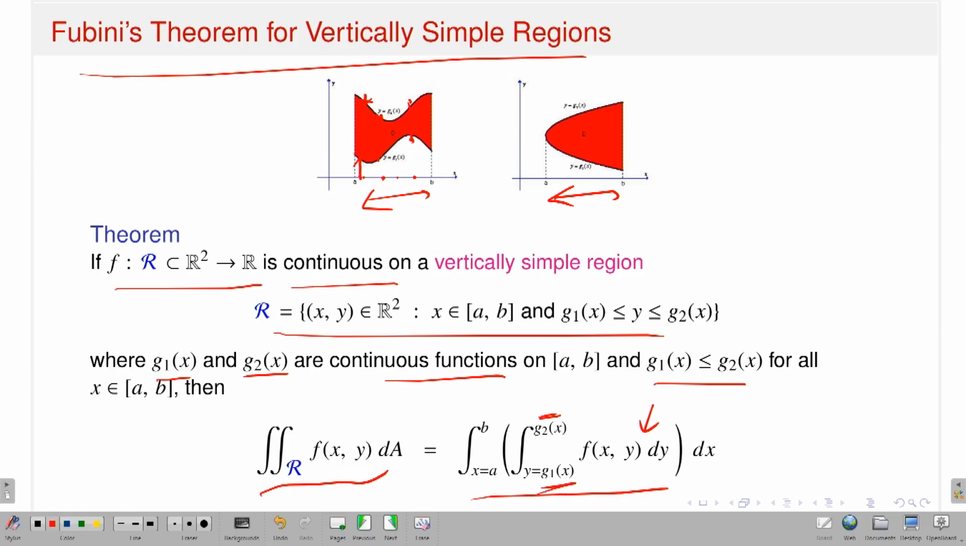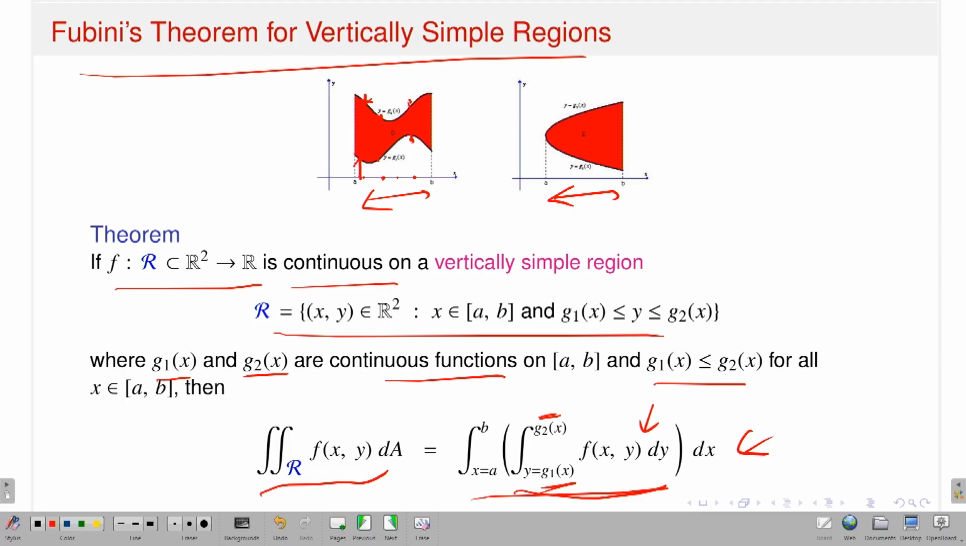g1(x) will give you some value, g2(x) will give you some value. You have to perform the integration with respect to the y variable, and for each fixed x it will give a function of x, and then you perform the integral with respect to the x variable. So, that is how you can calculate the double integral for that vertically simple region in terms of the iterated integral.